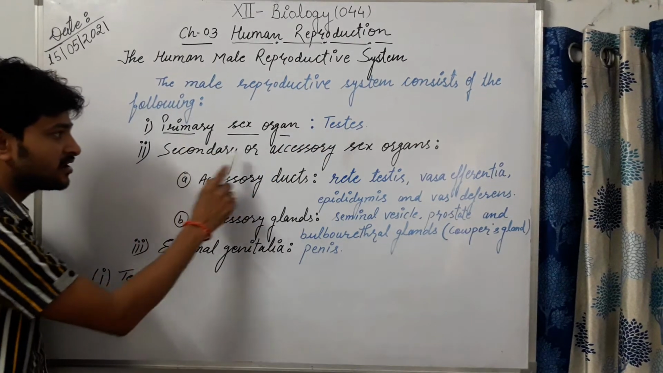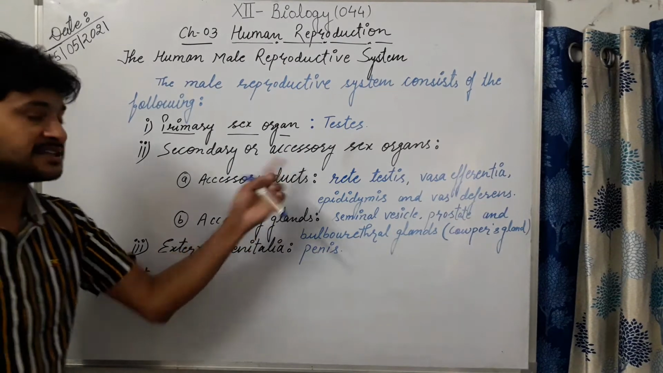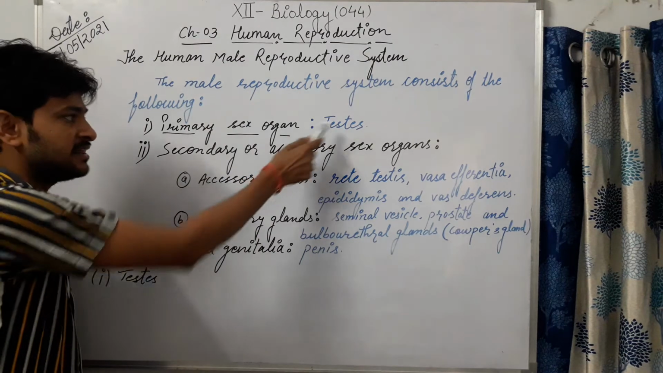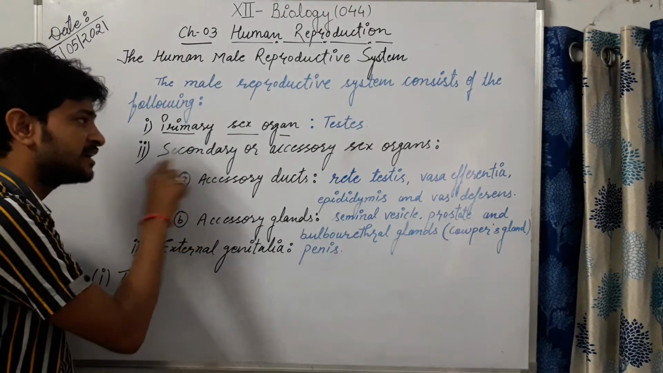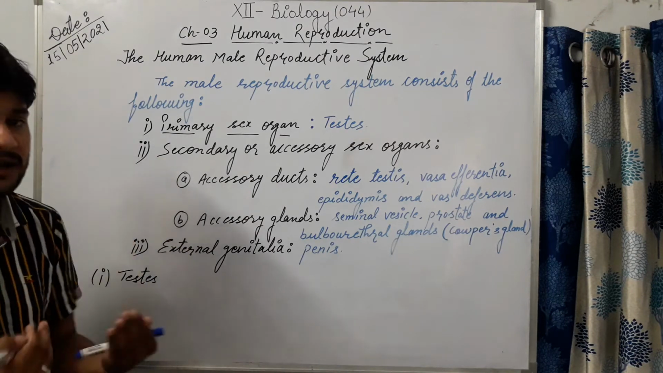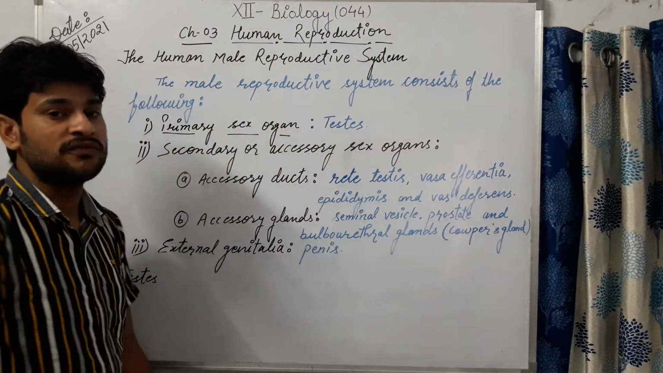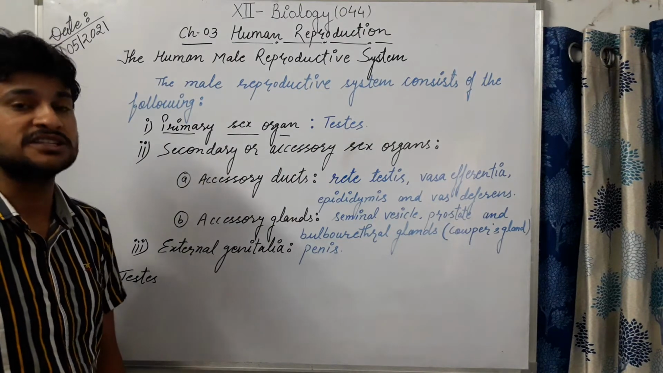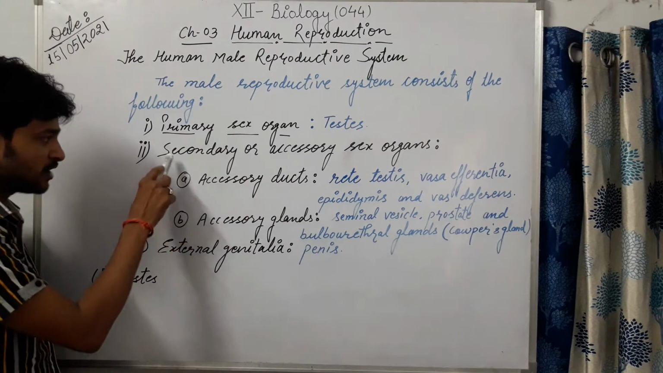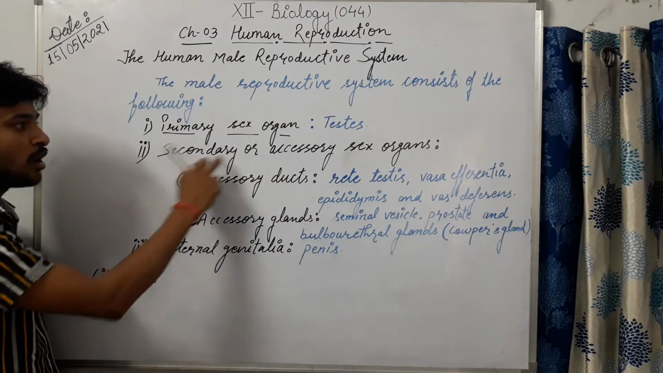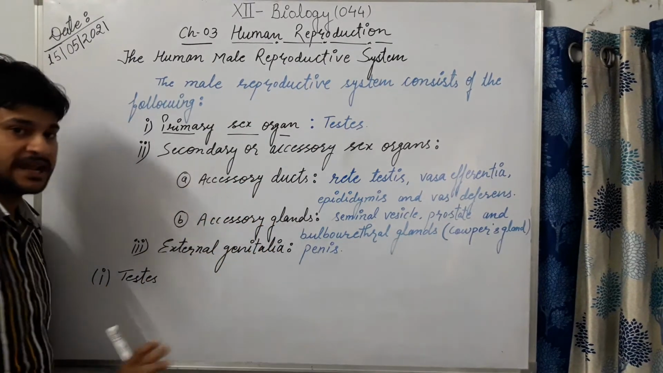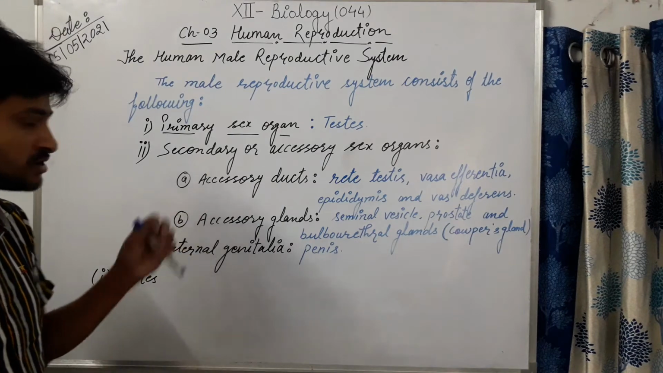After that, secondary or accessory. Why accessory? That means sahayak, helpers. So organs other than the testis are called secondary or accessory sex organs, which help in the formation of sperm. Here I have divided all the accessory sex organs into two: accessory ducts and accessory glands. I have taught you about it also.